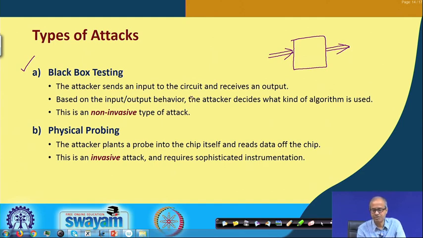The attacker sends an input to the circuit or device and gets the output. Depending on this input output behavior, the attacker can decide what is going on inside, what kind of algorithm is being run, and if it is a cryptographic operation, sometimes the attacker can also try and guess what is the secret key that is being used. Okay. This kind of attack is a so called non-invasive type of attack, because we are not disturbing the device, we are not breaking or damaging the device. Okay. These kind of attacks are called non-invasive attacks.